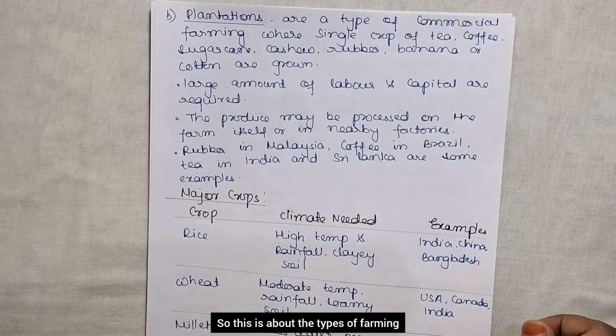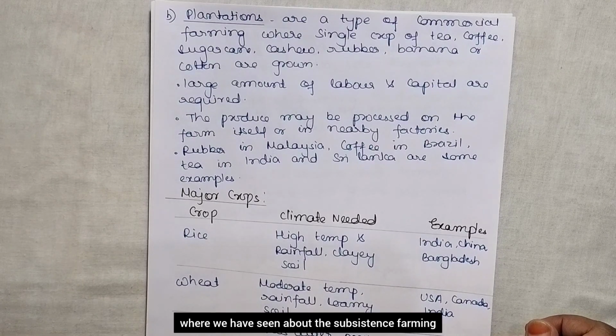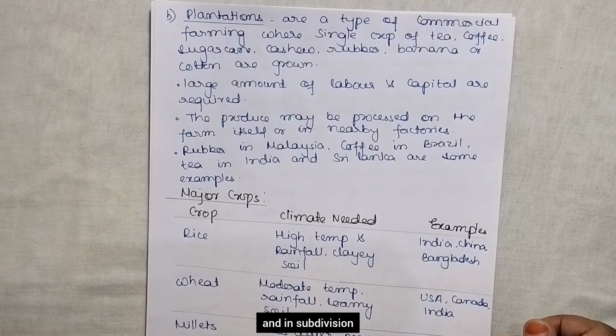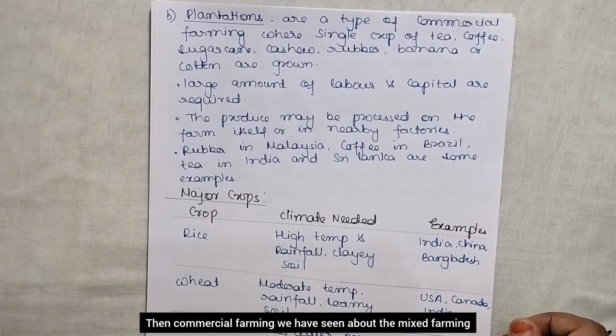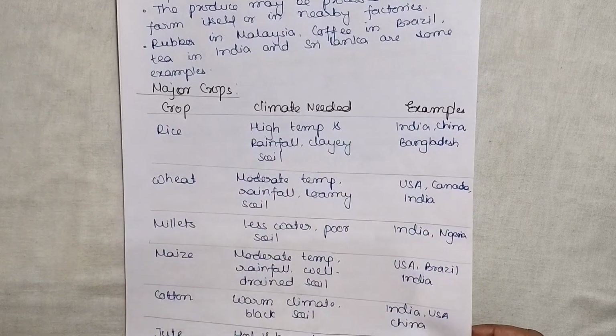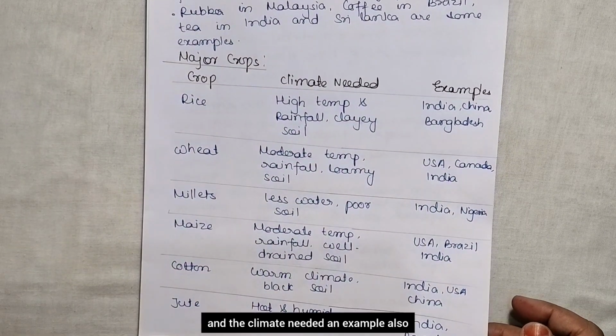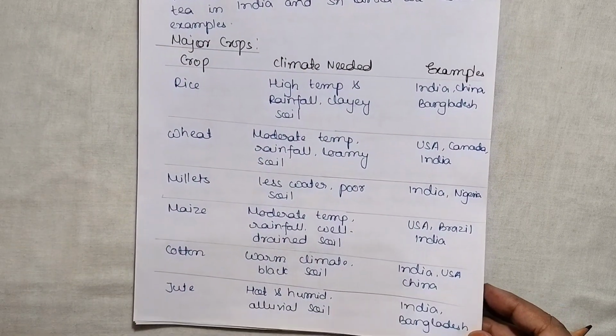So this is about the types of farming, where we have seen subsistence farming and its subdivisions, that is intensive, primitive and nomadic herding. Then in commercial farming we have seen mixed farming and the plantation. Now let us see some major crops and the climate needed, with examples also.